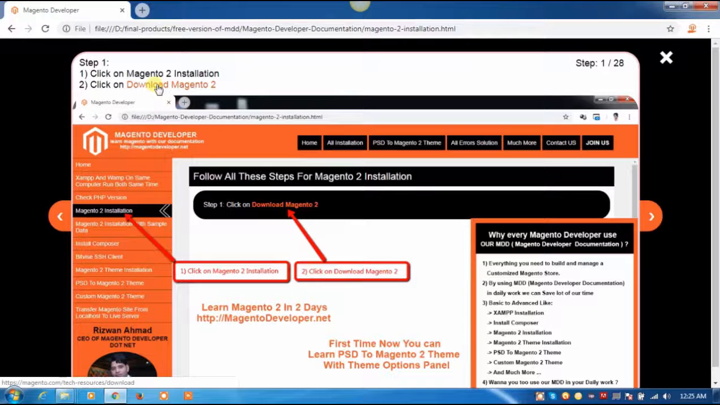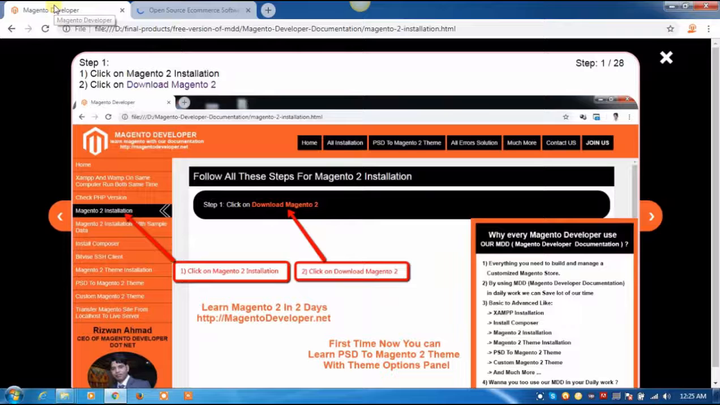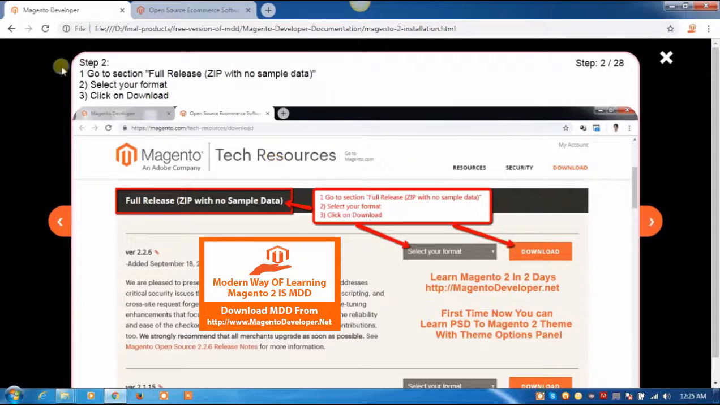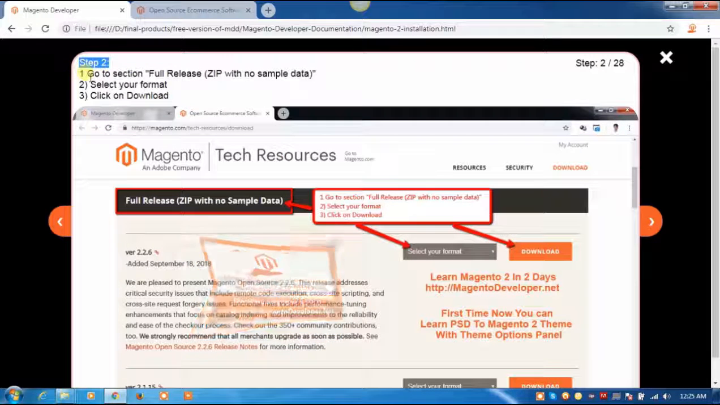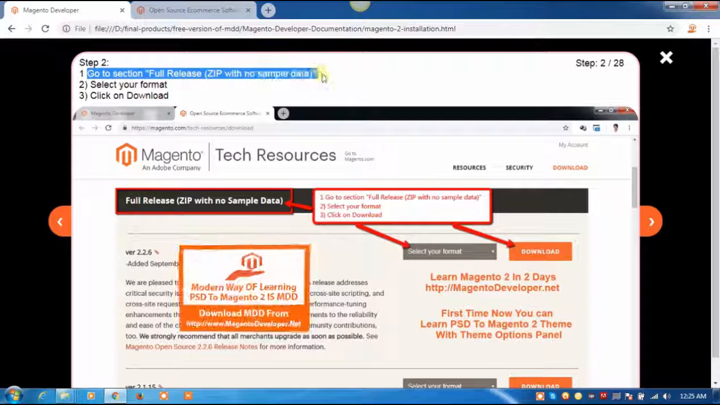Click on download Magento 2. Go back to our documentation. Click on next step of the documentation. Step 2. Go to the section full release zip with no sample data. Select your format. Click on download.